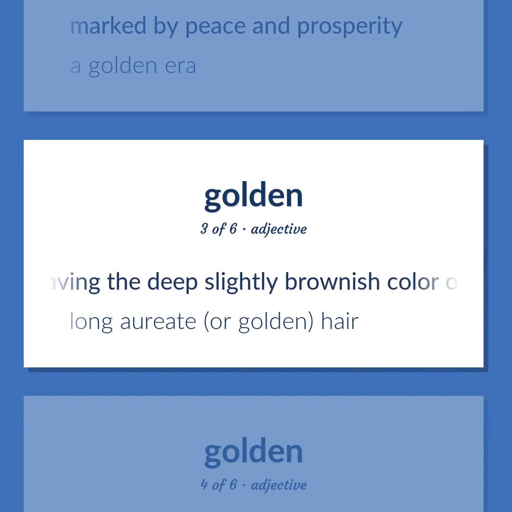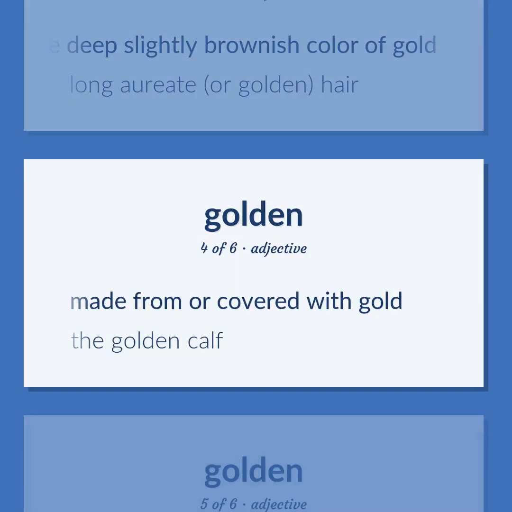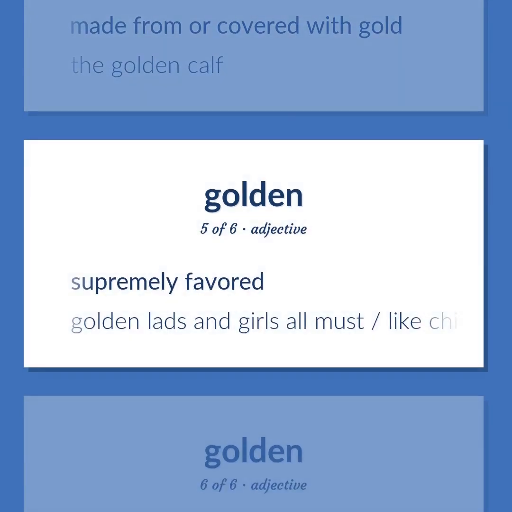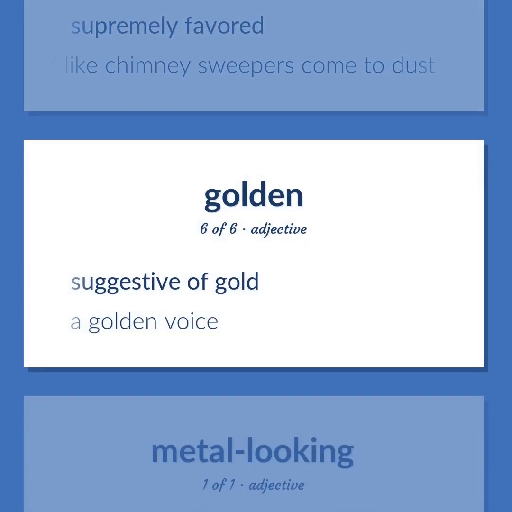Having the deep slightly brownish color of gold. Long aureate, or golden, hair. Made from or covered with gold. The golden calf. Supremely favored. Golden lads and girls all must, like chimney sweepers, come to dust. Suggestive of gold. A golden voice.